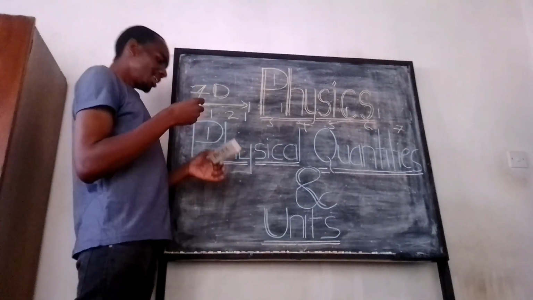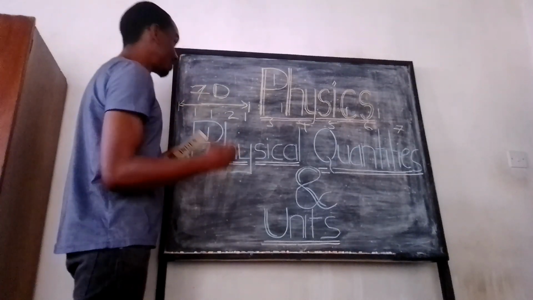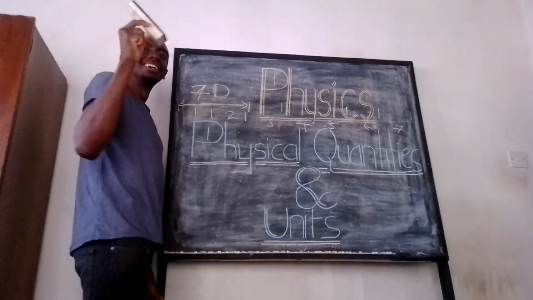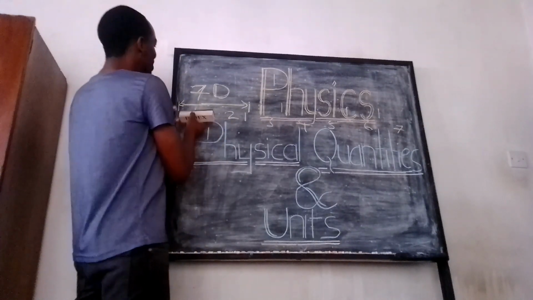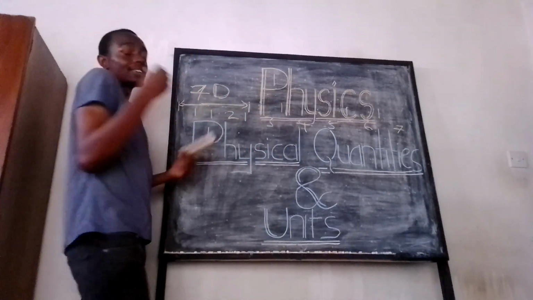Now, we might choose something else instead of a duster. We might choose, say, a pen. Roughly a pen has the same length as the duster. So we could repeat the procedure, and when we're done, we would get, say, 7 pens.